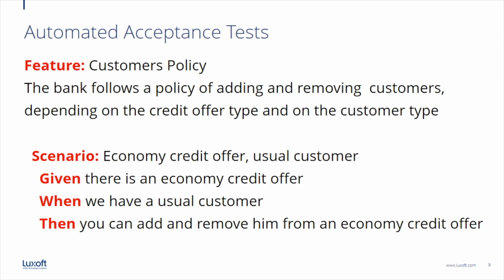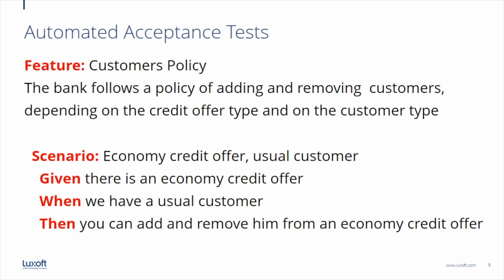And we are looking now at what are called automated acceptance tests. We would like to implement this feature, customer's policy. The bank follows the policy that we have already seen, the policy of adding and removing customers, depending on the credit offer type and on the customer type. And what we have already seen as schemas, we would like to summarize within scenarios.